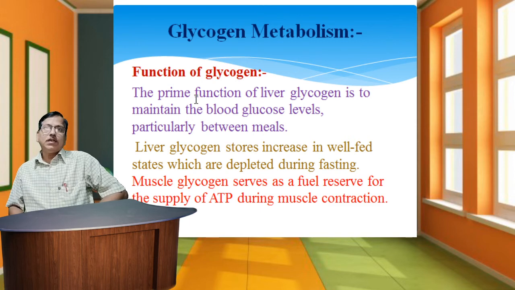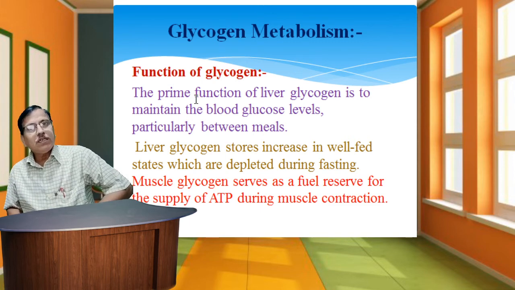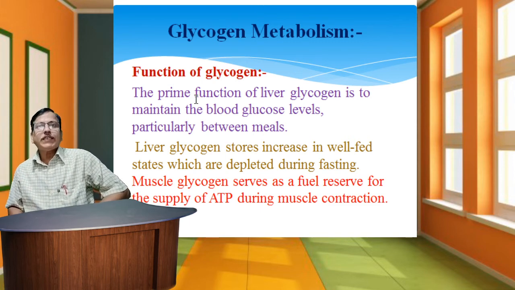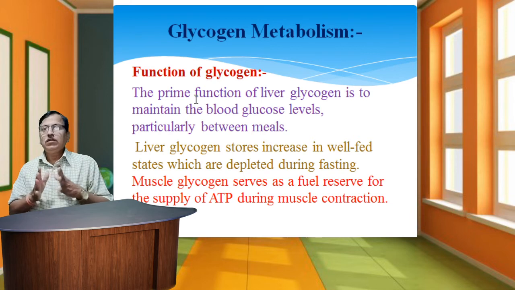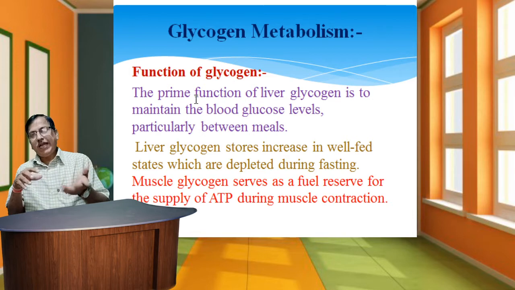So dear friends, the prime function of liver glycogen is to maintain the blood glucose level. This process is the most important function of glycogen, particularly between meals, at the time of feeding or eating.